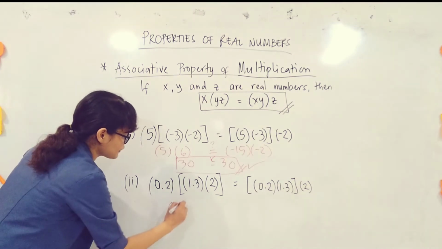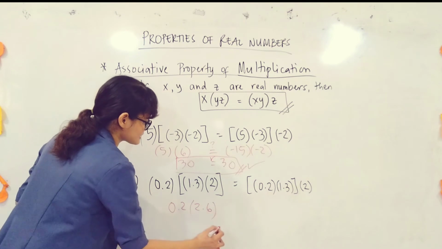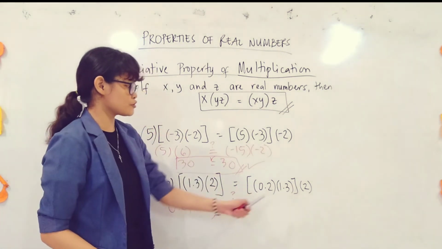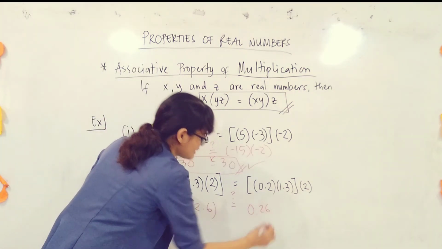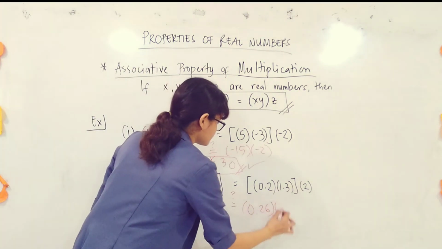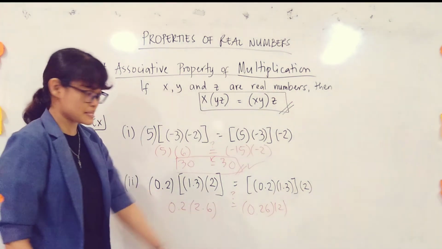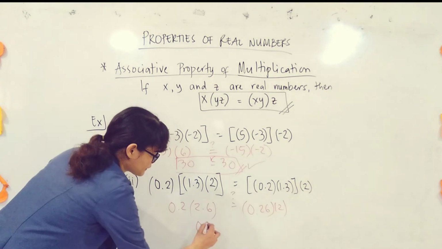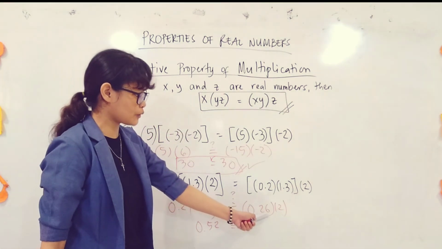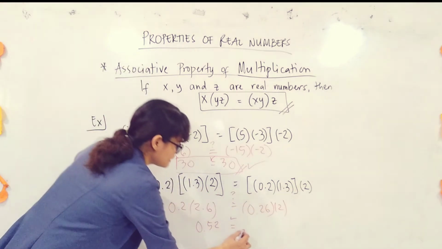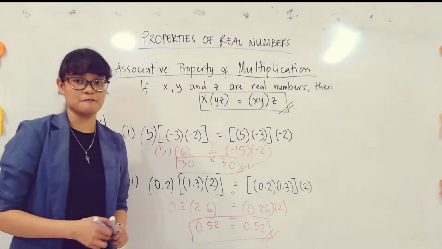Okay. So you have 0.2 times the product of 1.3 and 2 is 2.6. Tingnan natin kung equal siya dito. So 0.2 times 1.3 is equal to 0.26. Okay? Times 2. Okay, next. 0.2 times 2.6 is equal to 0.52. And also, the product of 0.26 is also equal to 0.52. Hence, again, associative. Okay?